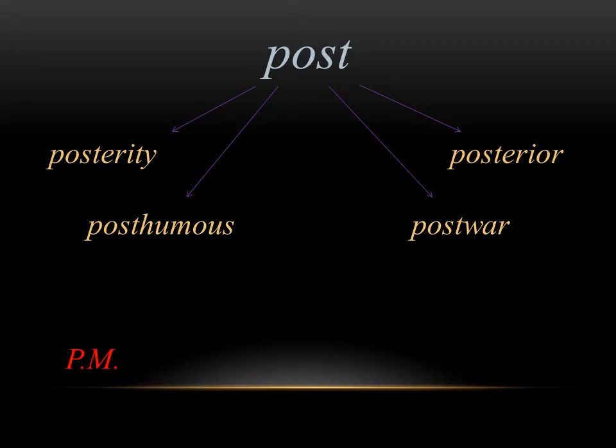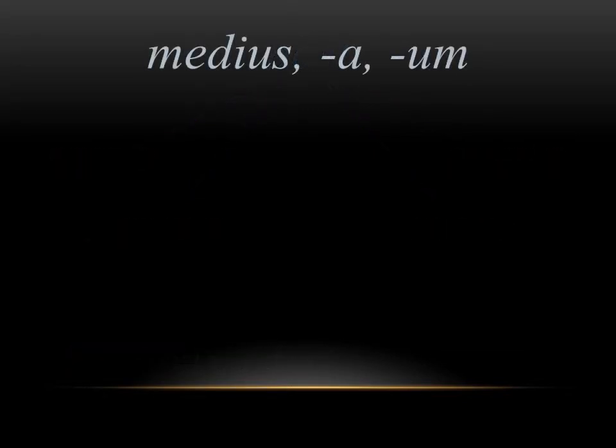Another way you might remember this is thinking of the abbreviation PM, which means post meridiem in Latin. In English, the way we use this is when we're talking about time. Post meridiem, or PM, is talking about something in the afternoon. The root meridian is talking about the middle of the day. So if you're talking about post meridiem, you're talking about a time that happened after the middle of the day, or afternoon in English.